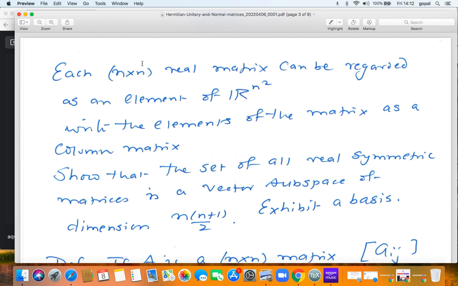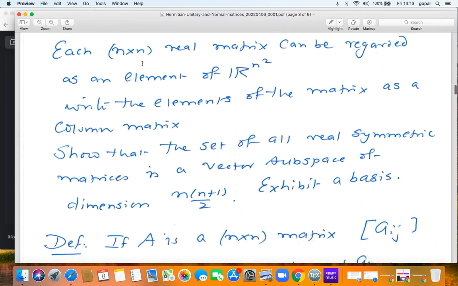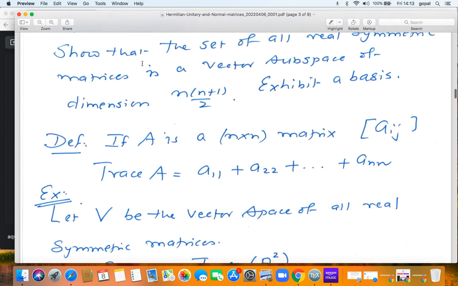So likewise, the set of all real symmetric n cross n matrices is a vector subspace of R^(n squared). It's a vector subspace of all the n cross n matrices. And the dimension of this vector subspace is n times (n plus 1) by 2. Exhibit a basis of this vector subspace.